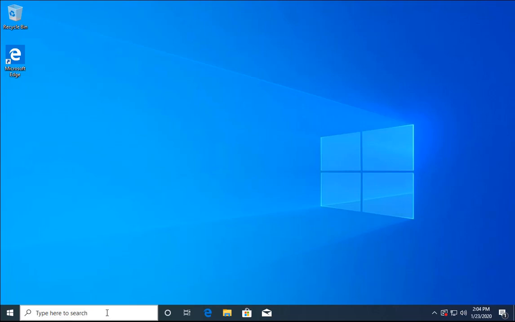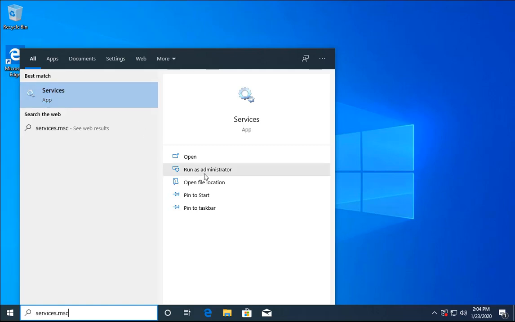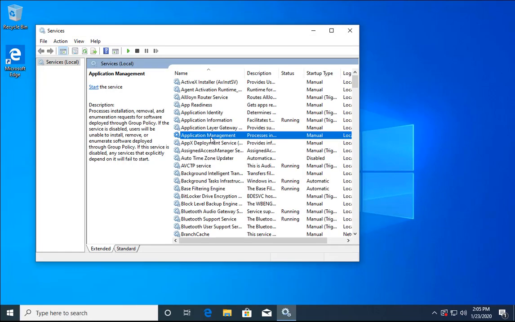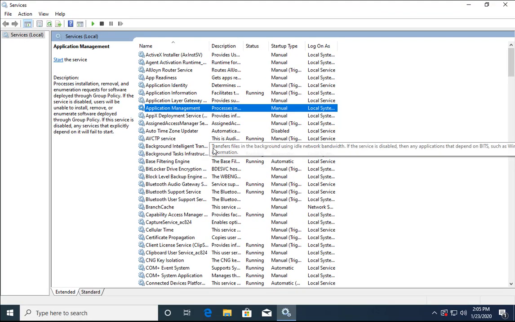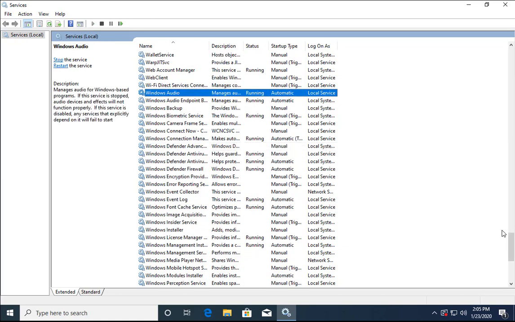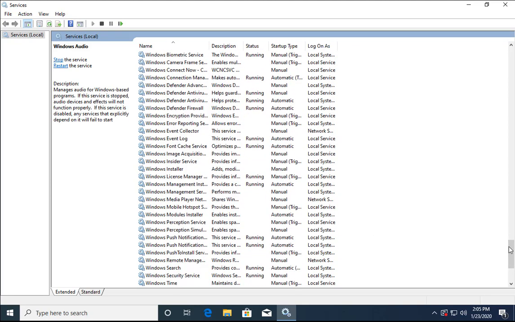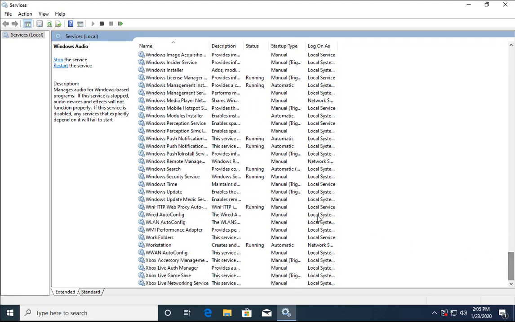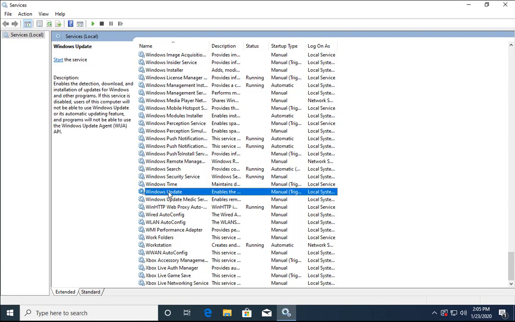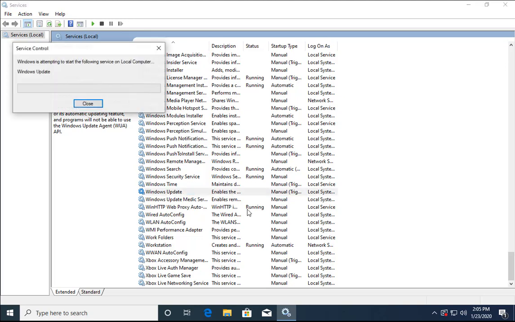Just type services.msc in the search box and then open it as run as administrator. Select any of the services and then press W on your keyboard and it will take you to services starting with W. Search for Windows Update Service. This is the Windows Update Service and it is currently not started, it is stopped. So what I'm going to do is start the service from here.